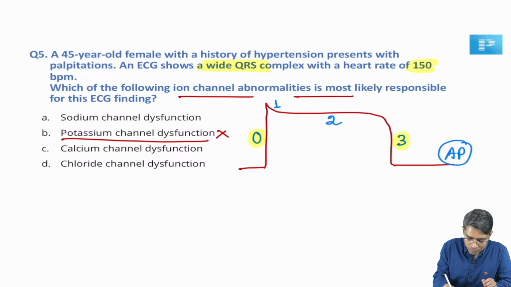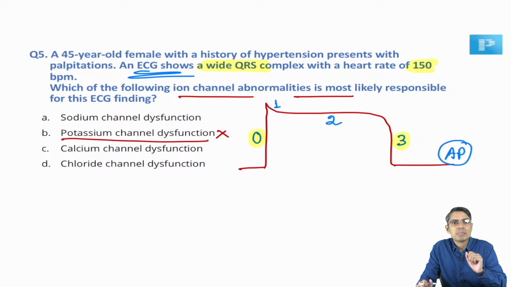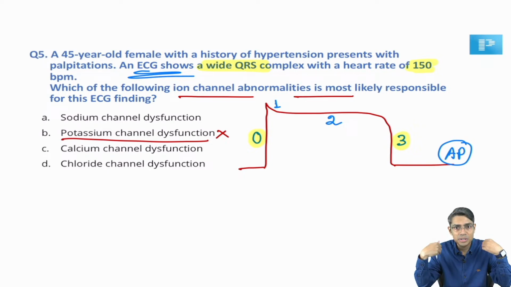What is ECG? ECG is nothing but recording of the action potential from the whole heart, or you can say a group of myocardium cells. That's why the ECG diagram is different from that of the action potential diagram, but both are the same electrical activity. The action potential is recorded from a single myocardium cell by placing one electrode inside the cell, and ECG is recording of the electrical activity from the heart surface, or you can say body surface. So ECG is nothing but electrical activity from a group of myocardium cells.